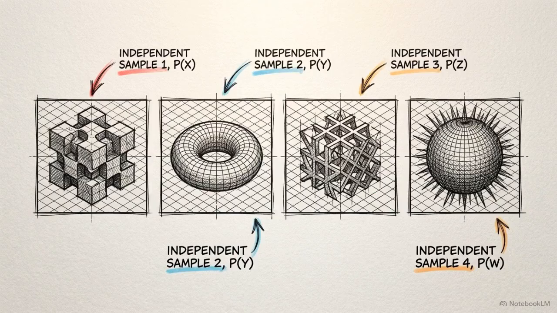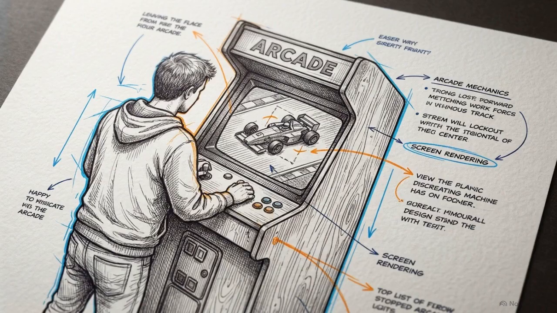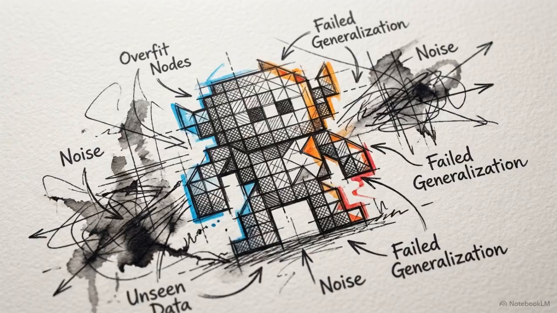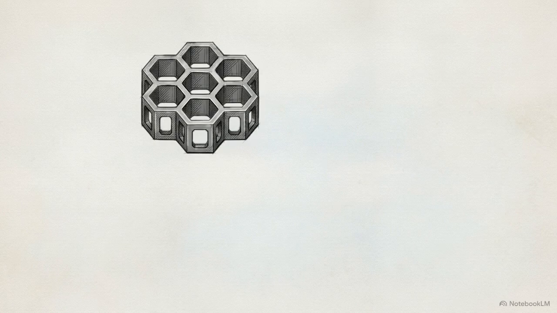The first intervention addresses data correlation. Deep learning networks require training data to be independent and identically distributed. But an agent playing a game sequentially generates highly correlated frames. Training on that correlated stream causes catastrophic interference. The network violently overfits to its immediate local situation and entirely forgets past lessons. The solution is the experience replay buffer.